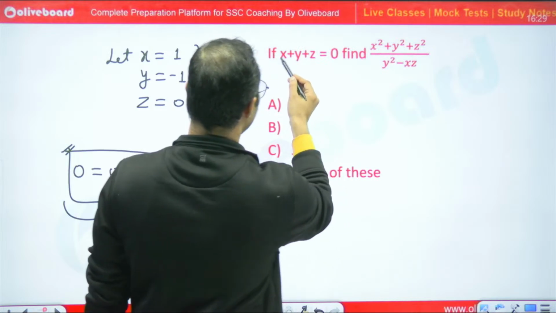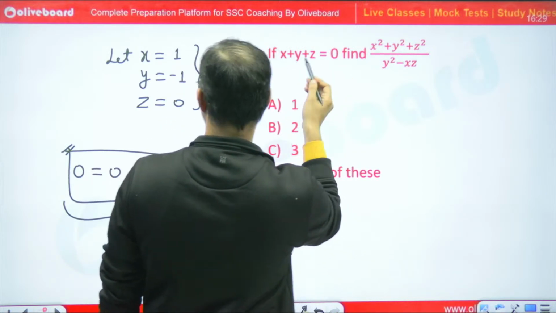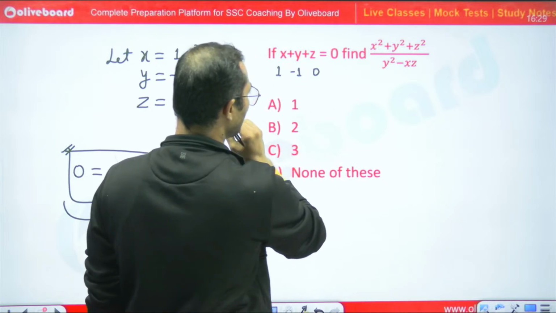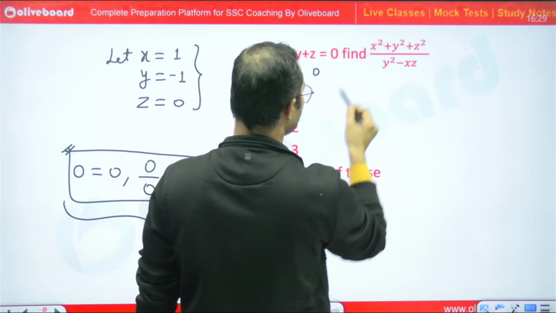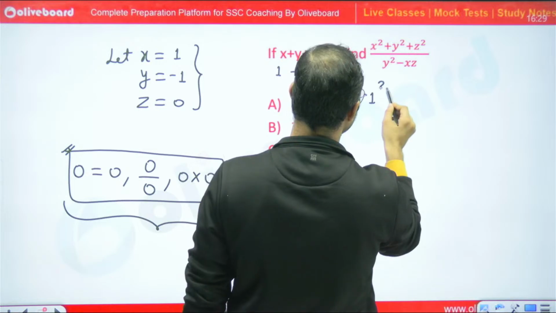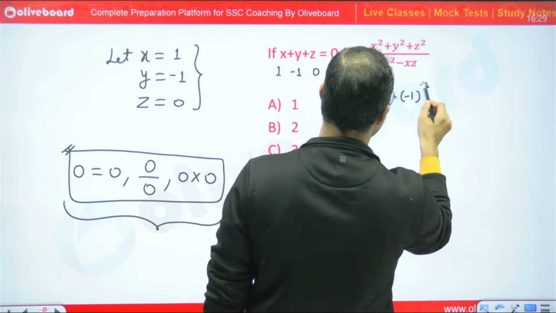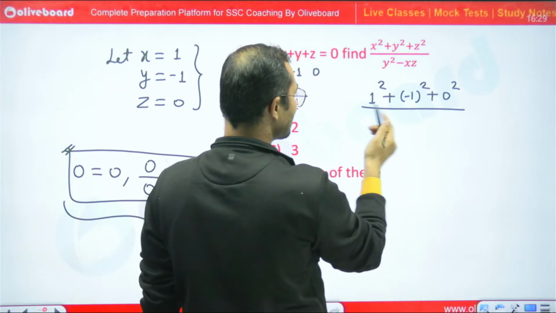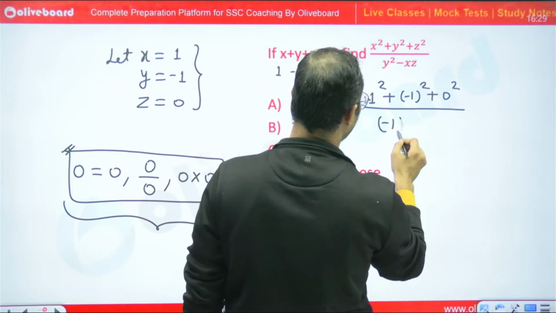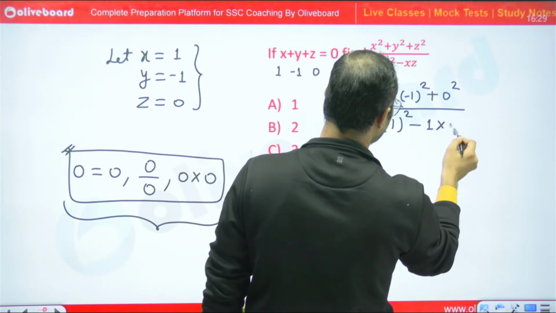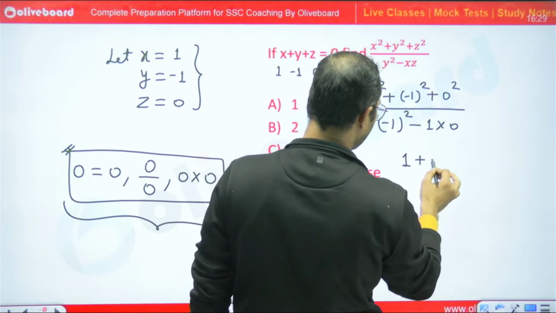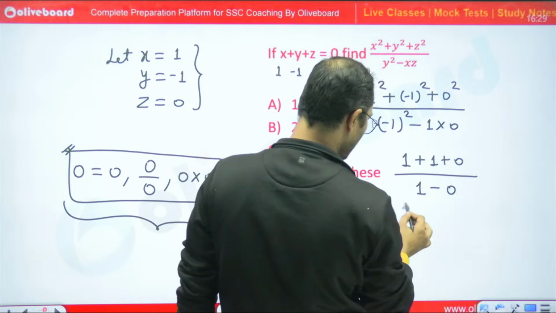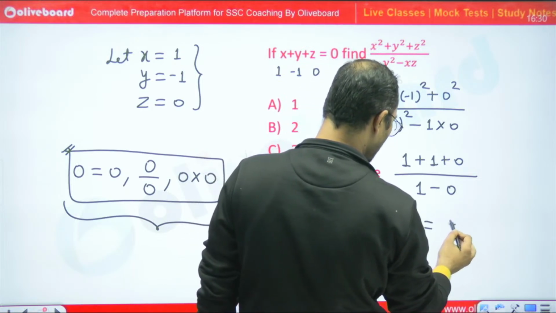See, x plus y plus z is equal to 0. So we can say that x is equal to 1, y is equal to minus 1 and z is equal to 0. Just put these values in this. So 1 square plus minus 1 square plus 0 square, right? So directly you can say 1 plus 1 plus 0, and minus 1 square minus 1 into 0. So here I will get 1 plus 1 plus 0 divided by 1 minus 0. So 2 by 1, 2 is the right answer.